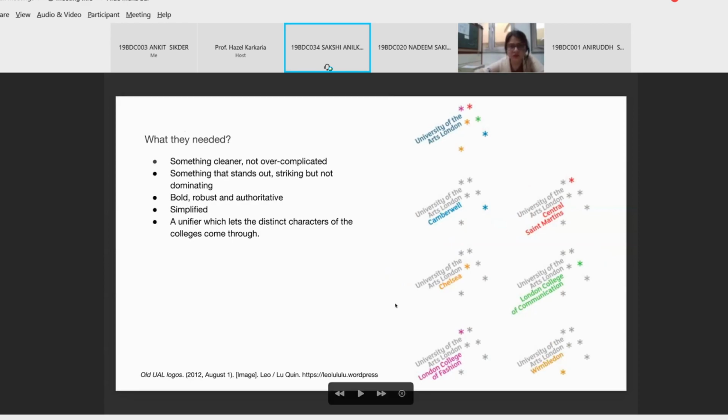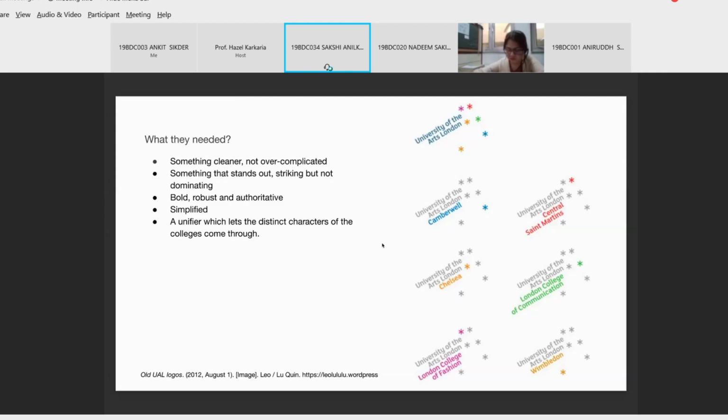So in the next slide, over here, we can see that this is the umbrella brand and then the sub brands. So in these subsets of the university, we can see that in the logo, all of the 6 colleges have been given a color, and then they have highlighted the name of that college in that color, and one of the stars is also highlighted in that color to show which college it is with respect to the others. So this logo was used for quite some time until they realized that they needed to refresh their visual identity.